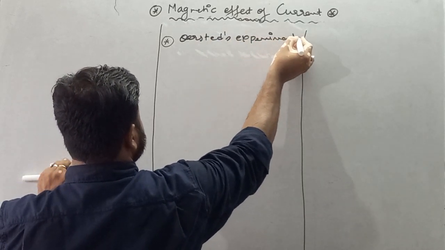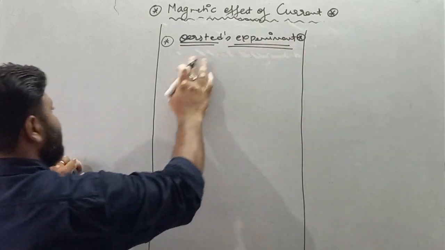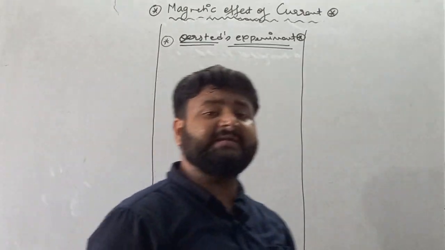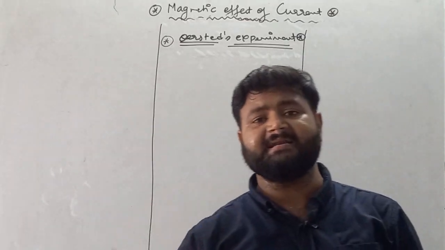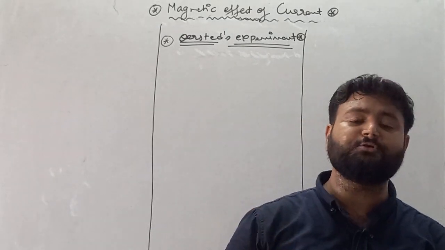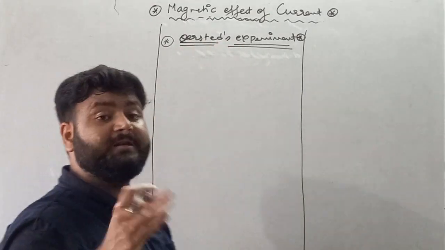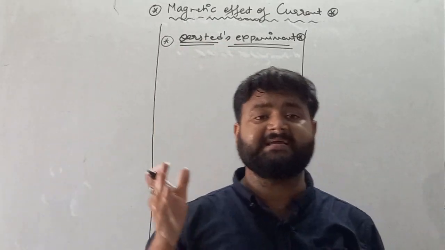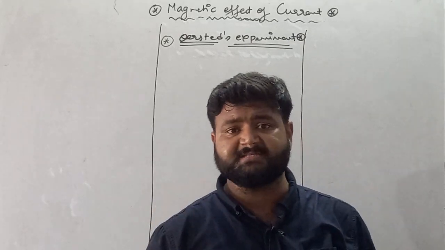Basically, Oersted performed an experiment which shows that if current is flowing in any electrical circuit, then near the circuit a magnetic field is created due to the flow of current. Oersted could give only an observation; he could not give any mathematical expression for it.